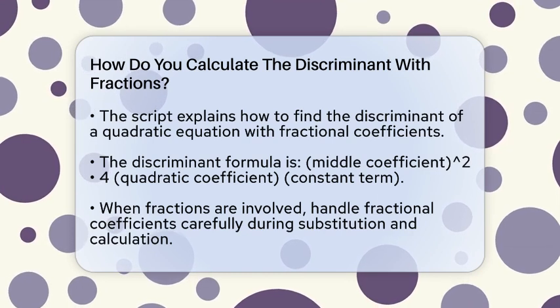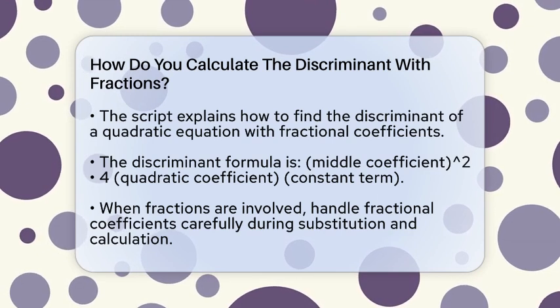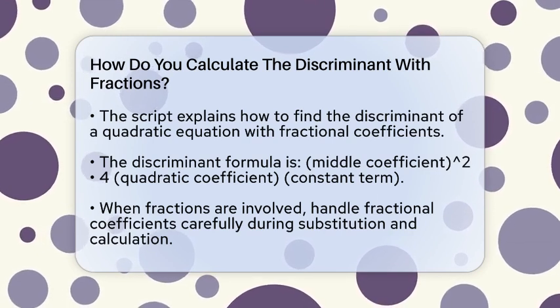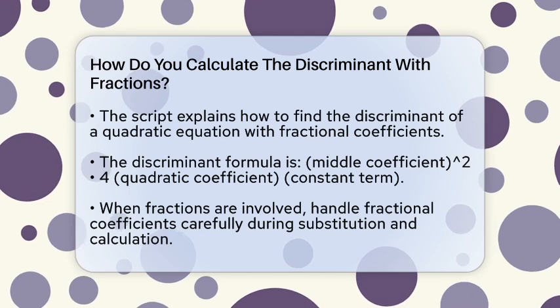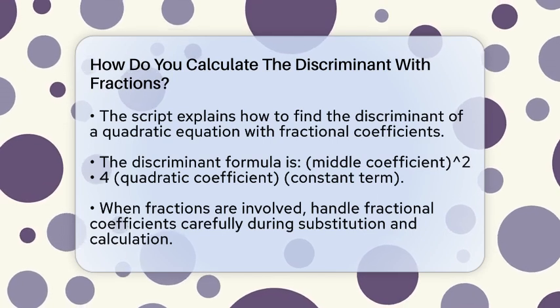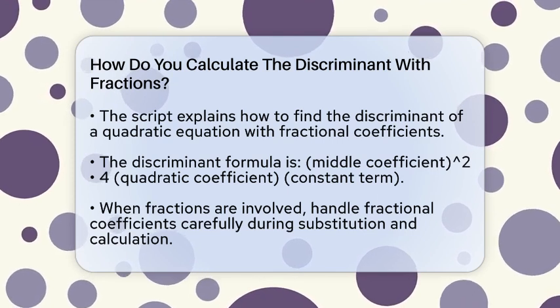It is calculated using the formula: the discriminant equals the square of the coefficient of the middle term minus 4 times the coefficient of the quadratic term times the constant term. When fractions are involved, the main thing to remember is to handle the fractional coefficients carefully during substitution and calculation.